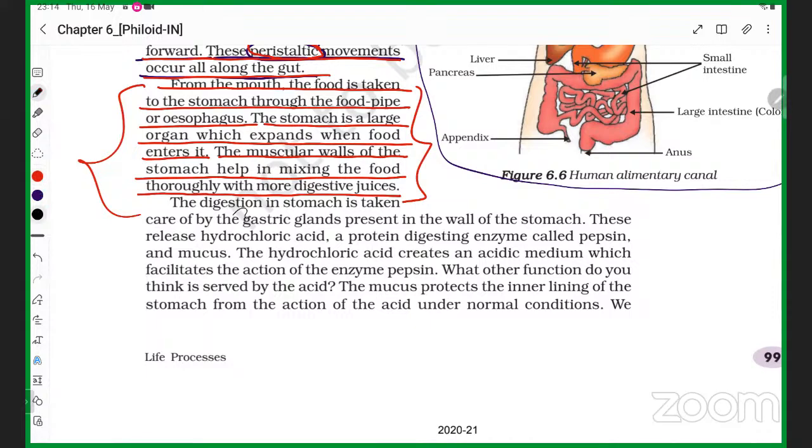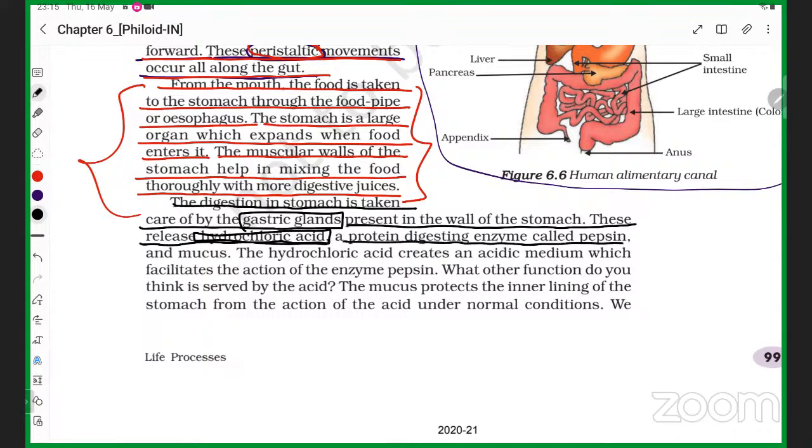Now another point, you see, the digestion in the stomach is taken care of by the gastric glands present in the wall of the stomach. These release hydrochloric acid, student, a protein digesting enzyme called pepsin, and mucus. The hydrochloric acid creates an acidic medium which facilitates the action of the enzyme pepsin.